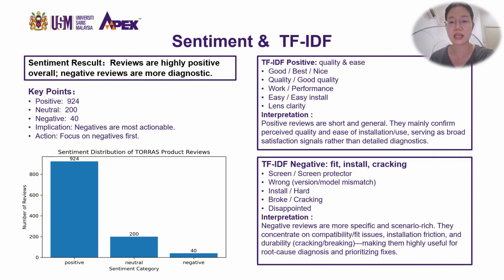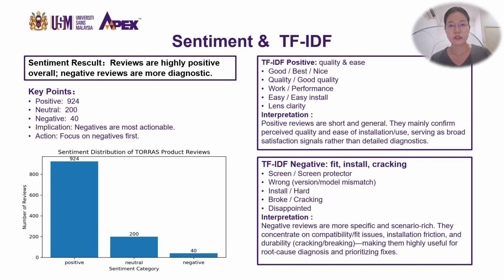So the next finding is TF-IDF keywords. It can answer the problem of what users focus on in positive versus negative reviews. It also supports the problem of TikTok specific patterns. The positive reviews use general praise words like good, quality, easy, install, pro, performance. These keywords show satisfaction with quality and convenience, but usually without much detail.